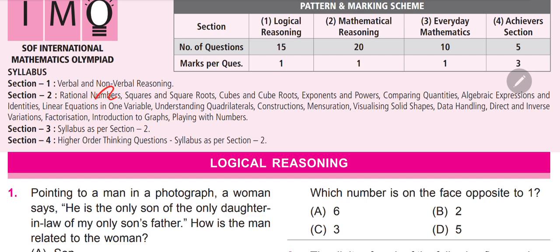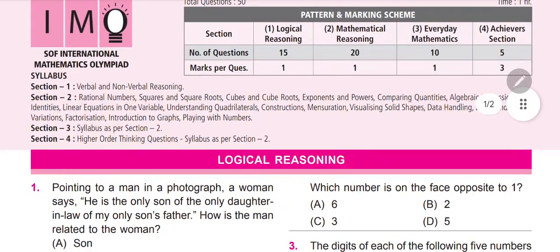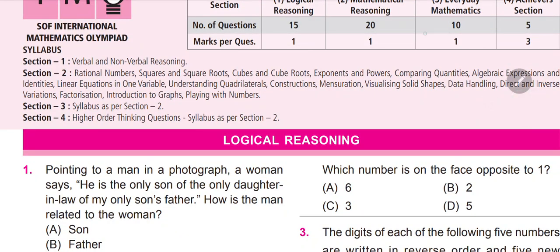The second is rational numbers, squares, square roots, cube roots, exponents, powers, comparing quantities, algebraic expressions, identities, linear equations in one variable, understanding quadrilaterals, constructions, mensuration, visualizing solid shapes, data handling, direct and inverse proportion, variations, factorization, introduction to graphs, playing with numbers. The third part contains the syllabus as per section 2, and the last one is HOT, higher order thinking questions, as per the section 2 syllabus.